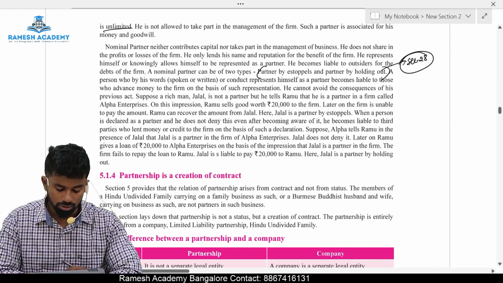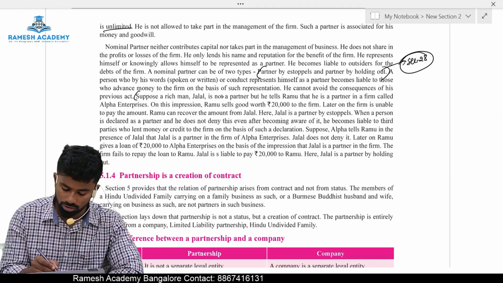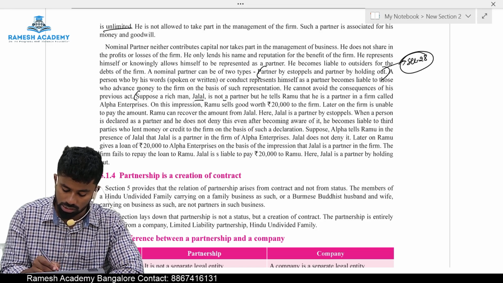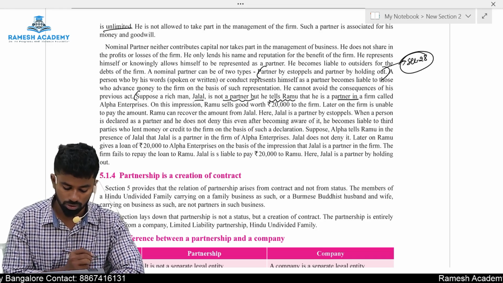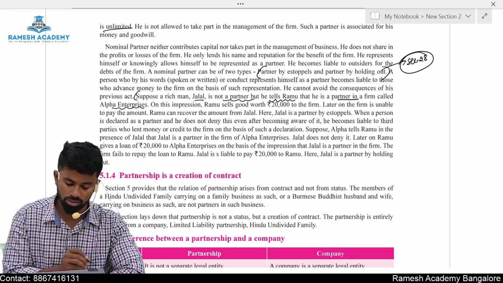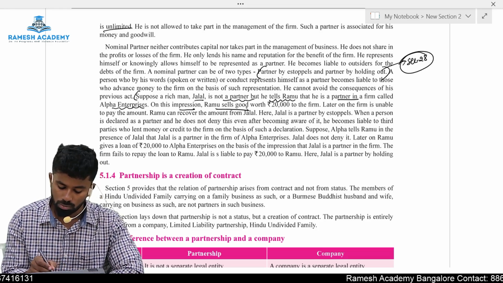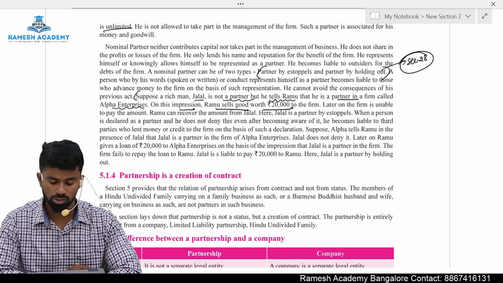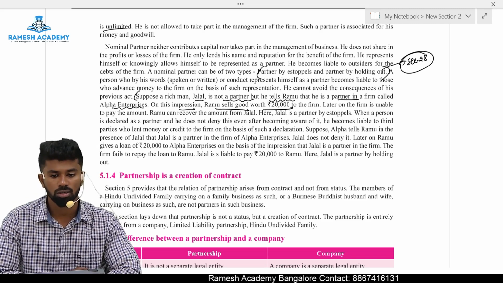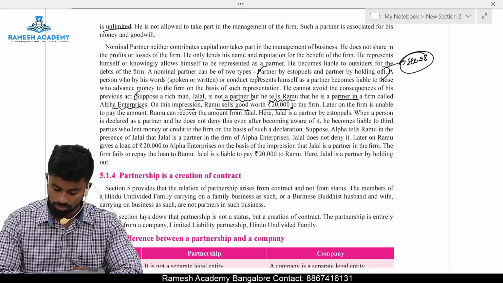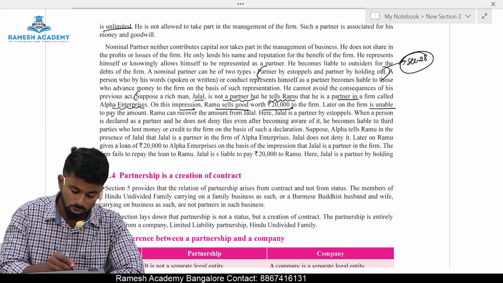For example, suppose a rich man, Jalal, is not a partner, but he tells Ramu that he is a partner in the firm called Alpha Enterprises. On this impression, Ramu sells goods worth 20,000 to the firm. Means Ramu gave credit, believing that Jalal is also a partner. Later on, the firm is unable to pay the amount.